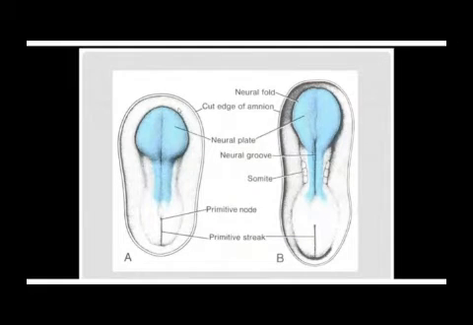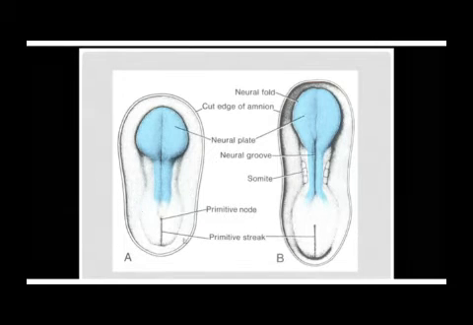Illustration, let's say this is the entire ectoderm germ layer. We have pulled it out. The enlarged part of the germ layers is the head region, and the narrower part is the caudal region.